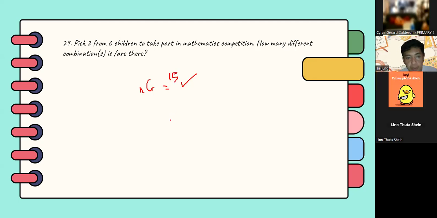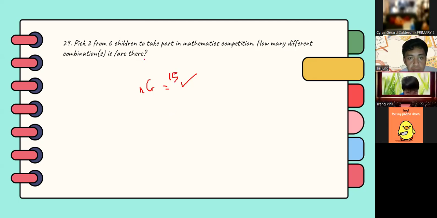So if you remember combination, it's just like 6 factorial all over 6 factorial minus 2 factorial, 2 factorial, right?